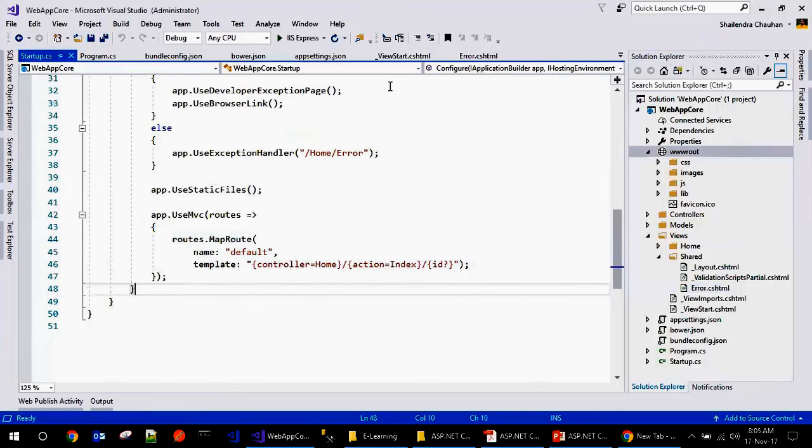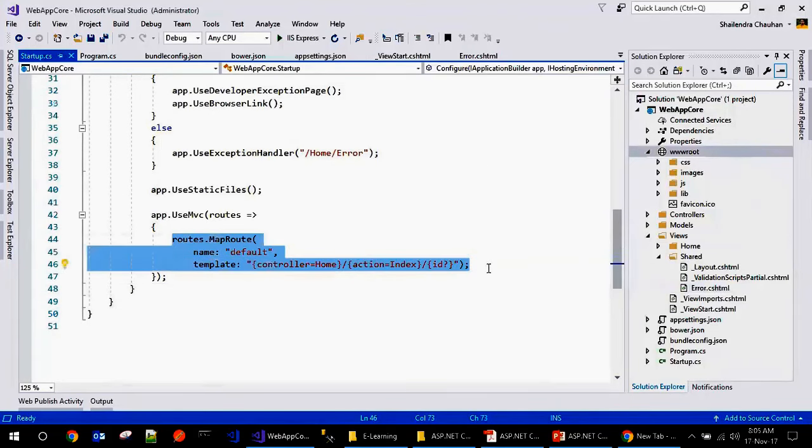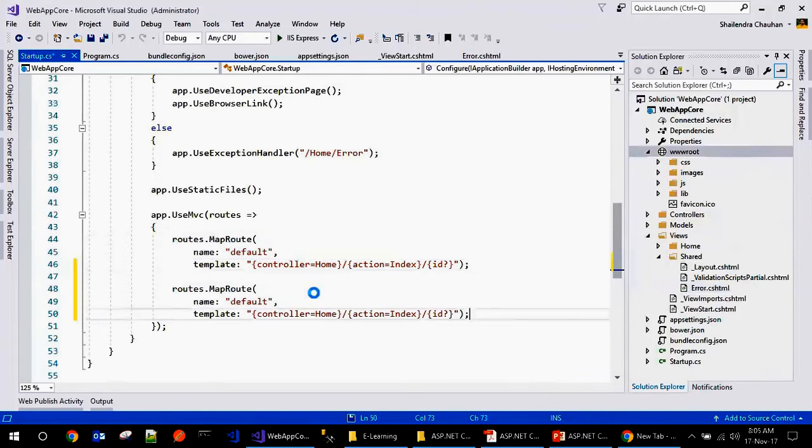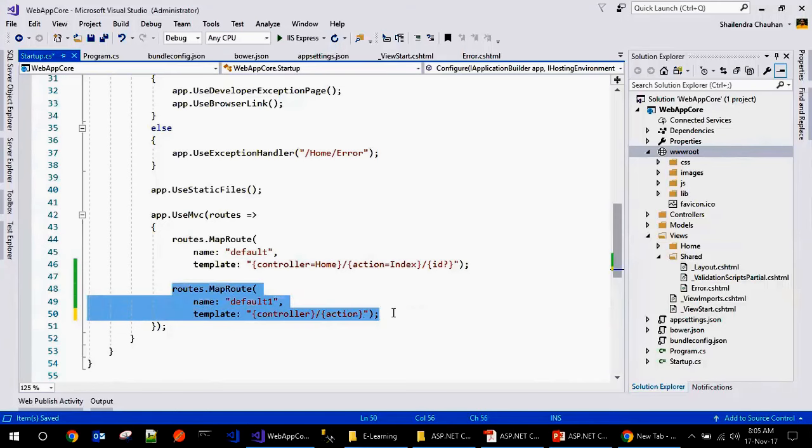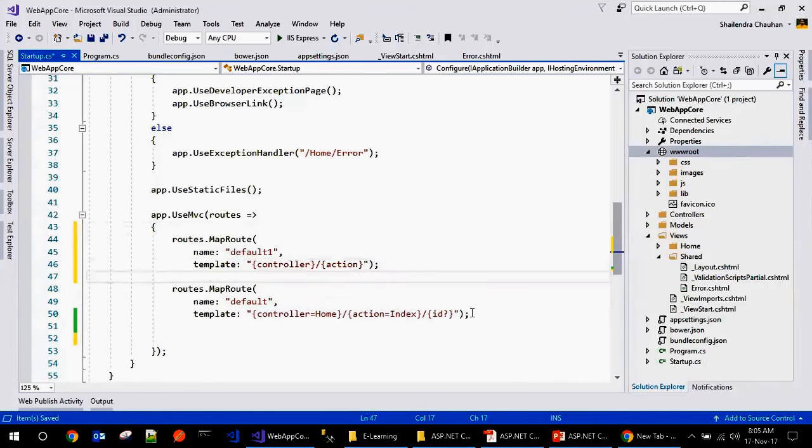Just like MVC5, we can have more than one route for our application. So here we can add one more route and define the routes one by one. You can copy here and define one more route. Let's say the default one I can define, but it is not mandatory to define the default value for the controller. I can skip the default value for action, and ID as well. So this is my specific route. I'm just putting it at the top level, but make sure your route name is unique. And even I can put here a hard-coded value, let's say site slash.